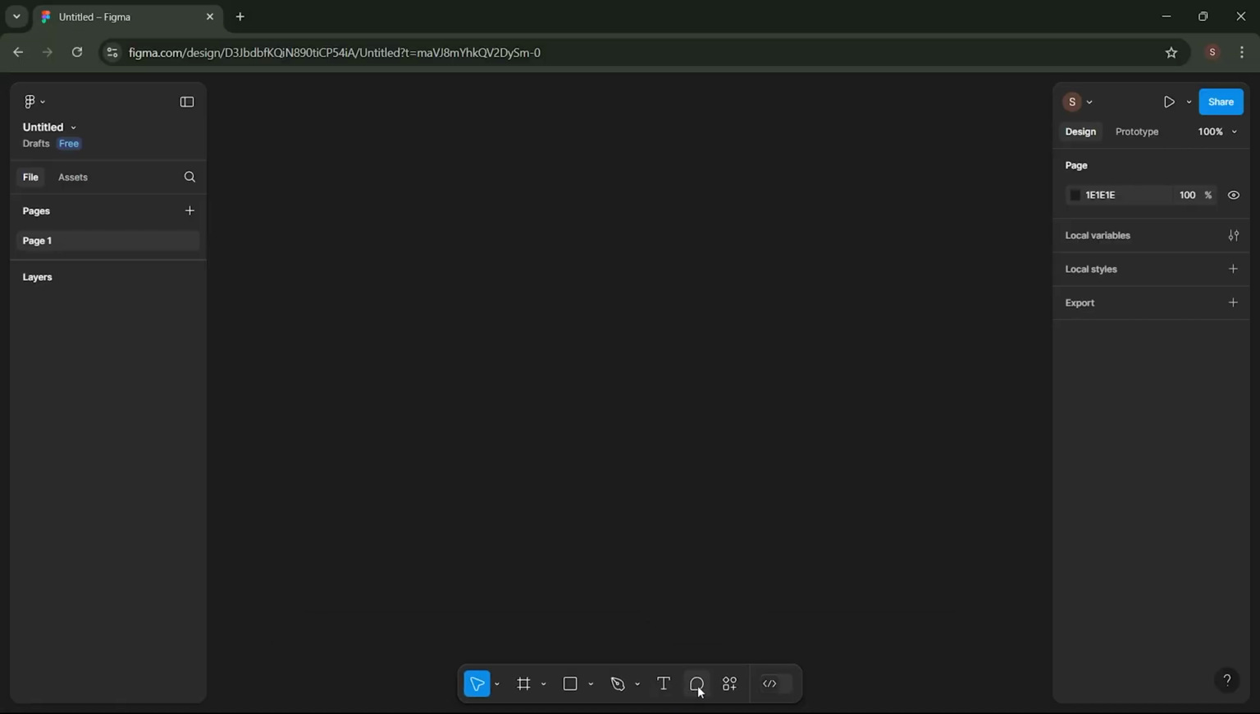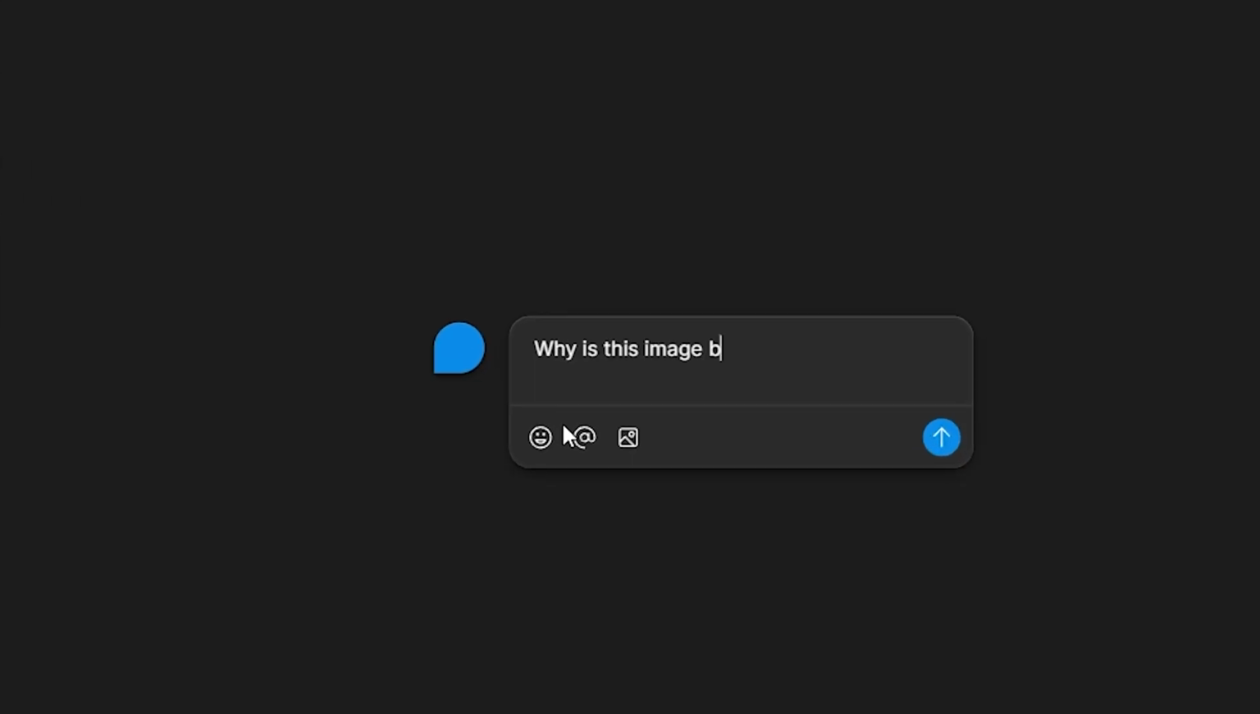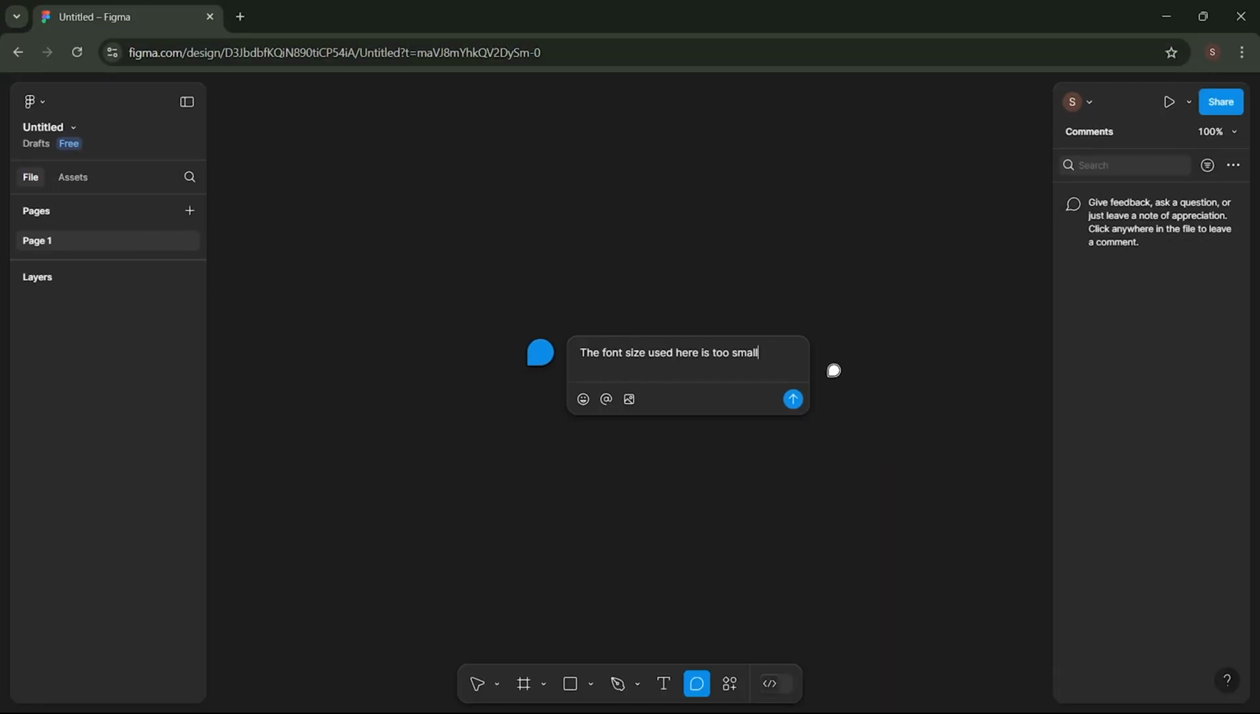Then we have the Comment tool. You can use this tool to leave comments like, "Why is this image blurry?" Or, "The font size used here is too small." This feature is useful for communicating directly with other designers or developers working on the same project, commonly referred to as collaborative design.